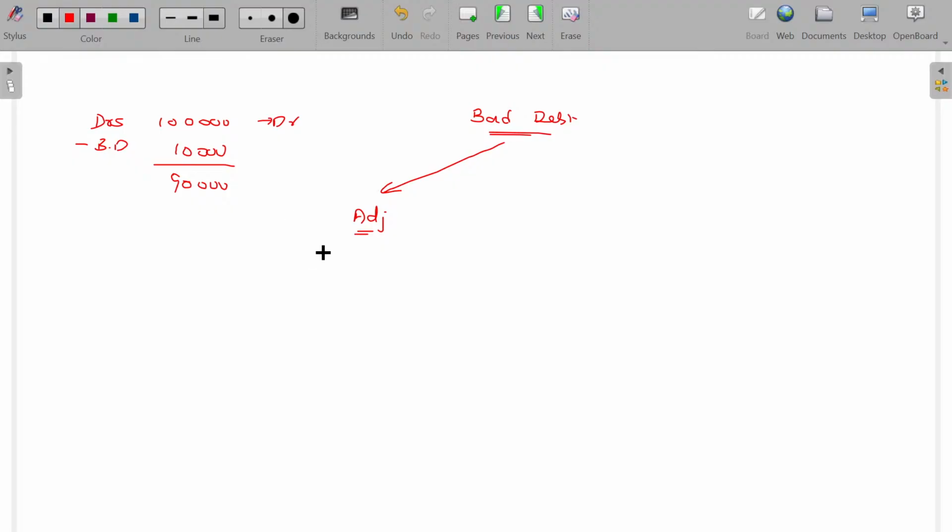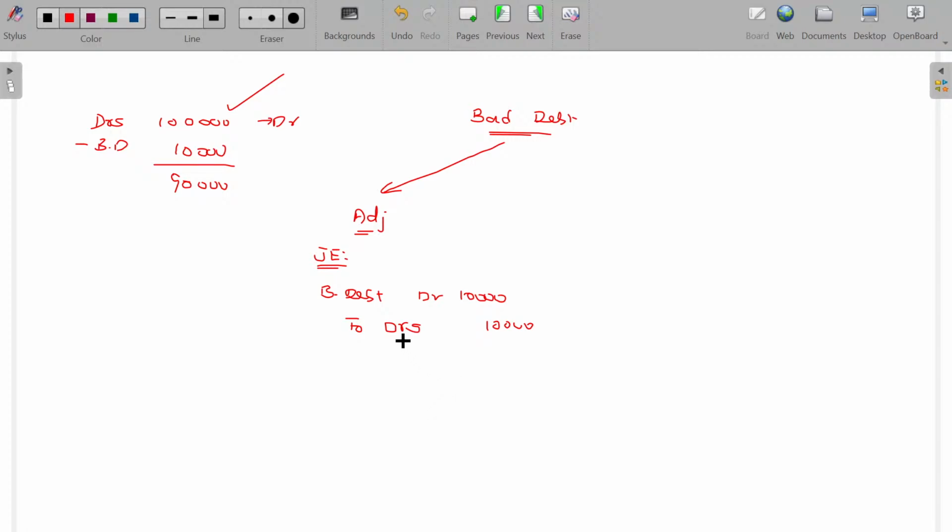The journal entry in this case is: bad debt account debit, to debtors. Is that clear? How much? 10,000. This is how you can pass the journal entry. What about the journal entry for the depreciation? Depreciation account debit to asset. Due to the utilization of the asset, the asset's value will be decreasing. You are subtracting the value of the assets. Bad debt, the amount non-recoverable due to some reasons, is going to be deducted from the debtors balance.